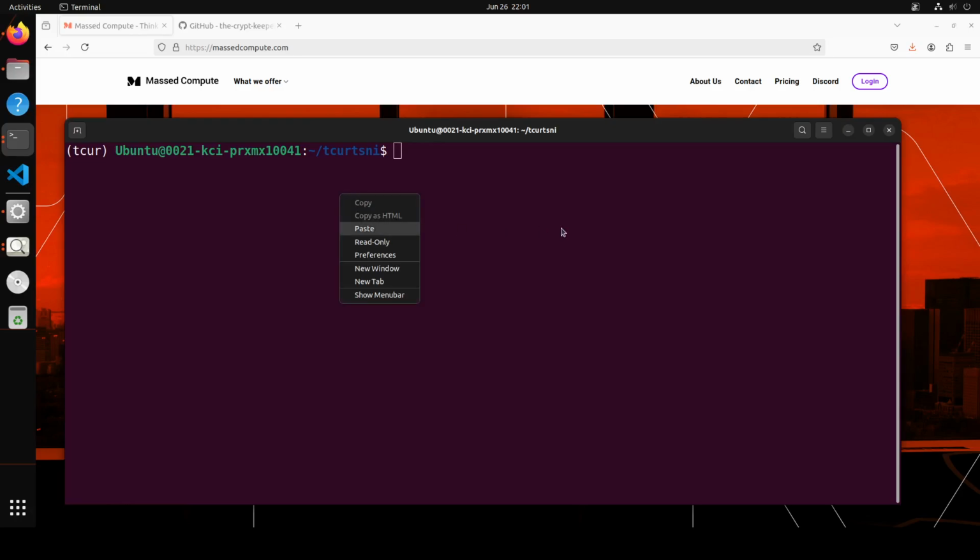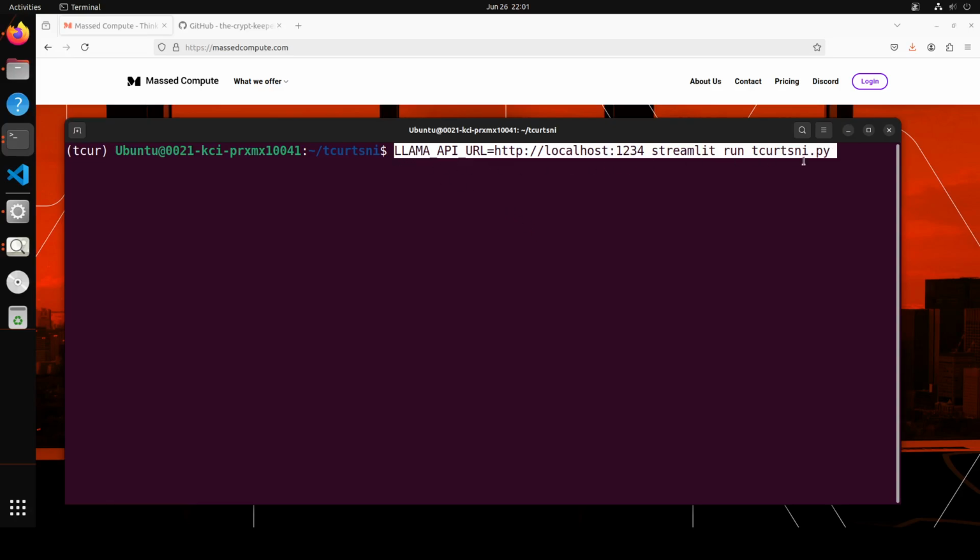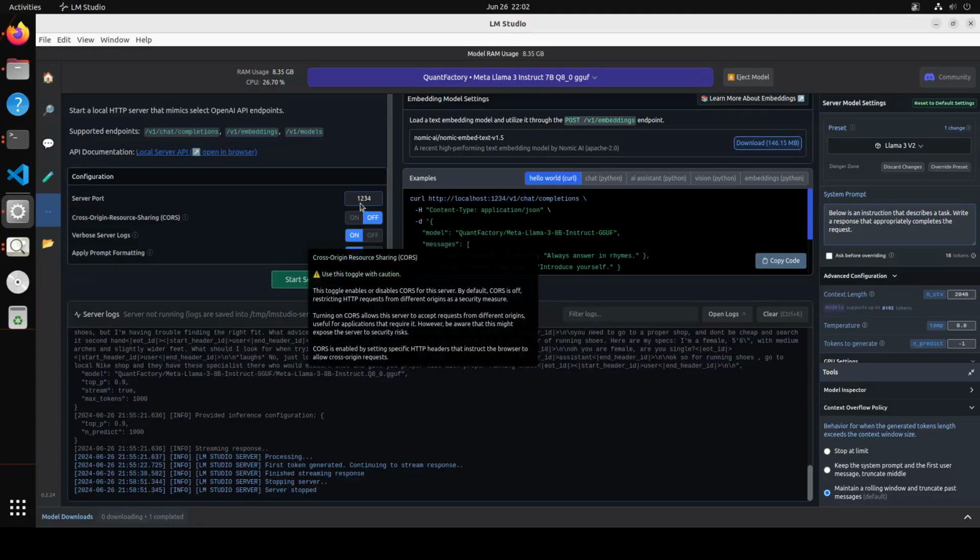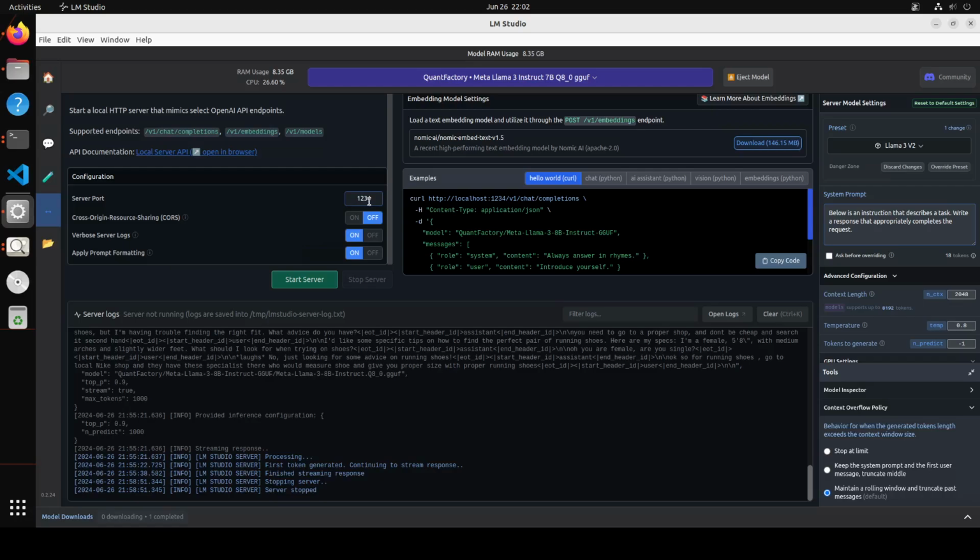Now in order to run it, just type this command and it is going to start it on your local system. So what is happening here is I am giving it the Llama API URL, which is a local host at port 1234, and then Streamlit run this Python file which is present already in this GitHub repo, and it is using Streamlit to run it. Now where do you get this? So as we saw, LM Studio is running on our local host, so that is understandable. And if you look at the LM Studio, and let me open it, you will see that it is running on this server port 1234, as you can see on your screen. So that is what I am using here.